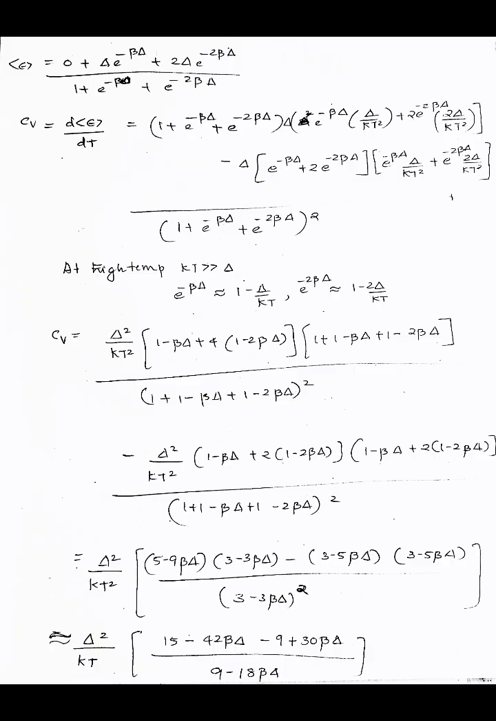delta plus 2 into 1 minus 2 beta delta divided by 1 plus 1 minus beta delta plus 1 minus 2 beta delta the whole square, and this is equal to delta square by kT square into 5 minus 9 beta delta into 3 minus 3 beta delta minus 3 minus 5 beta delta into 3 minus 5 beta delta divided by 3 minus 3 beta delta the whole square, and this is equal to delta square by kT square into 15 minus 42 beta delta minus 9 plus 30 beta delta divided by 9 minus 18 beta delta.